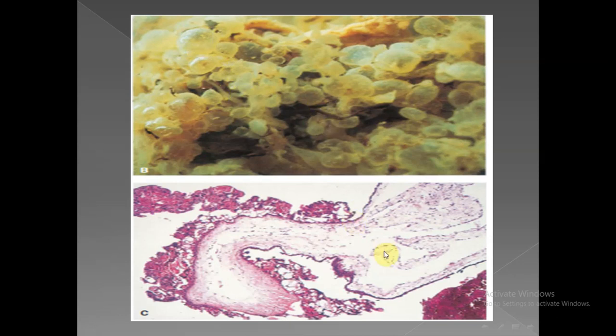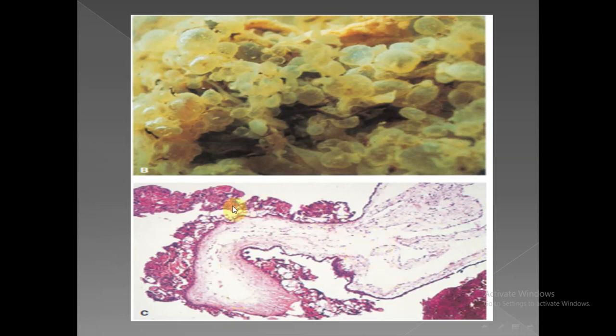Microscopically, all villi are enlarged with scalloped borders and contain a central cisterna. The central cistern is an acellular area. Here there are no cells in this central area. This is important for microscopic diagnosis of hydatidiform mole.